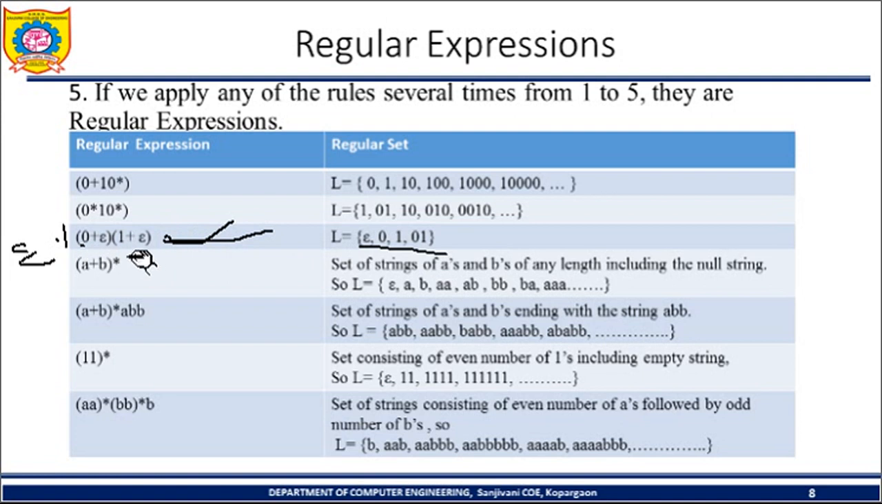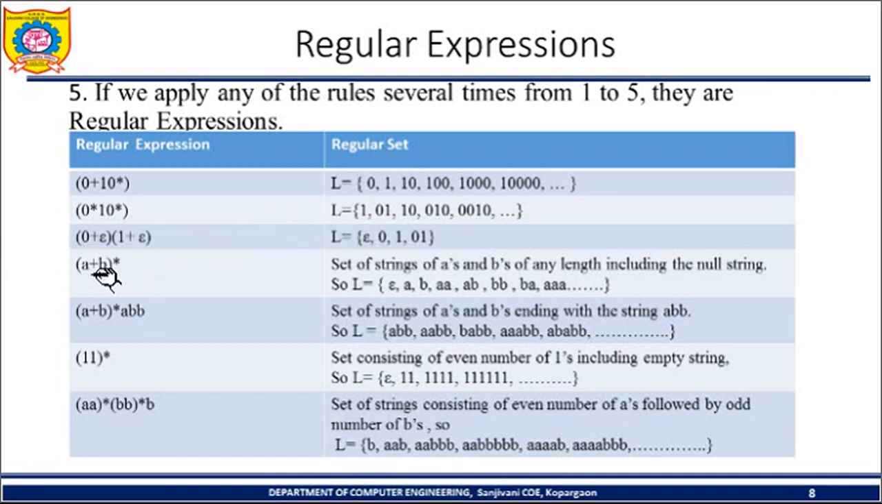Firstly, I can select 0, and from the second bracket I am not selecting anything, so only 0 is there. From the first I am selecting epsilon, from the second also epsilon, so epsilon into epsilon is epsilon. In the third case I am selecting 0 from the first and 1 from the second, so 0 1. In the last case I am selecting nothing from the first, but 1 from the second, that will be 1. So these are the strings which belong to this regular expression.